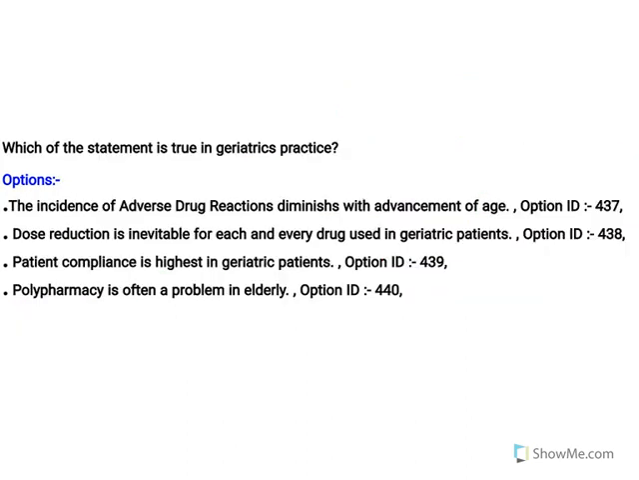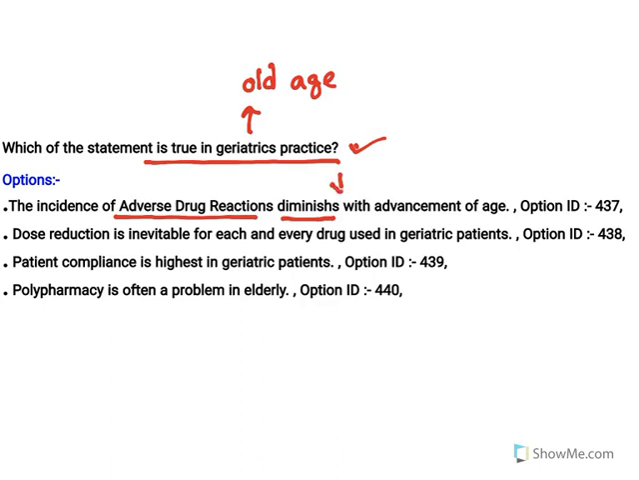Moving to the next one. Now, which statement is true with geriatric practice? Geriatric means old age. So when medicines are given to old age people, the particular practice has to be followed. That is called geriatric practice. Let us understand them. See, the incidence of adverse drug reaction diminishes with advanced age. Diminishes means reduces. No, this is not the case. When age is advanced, during old age, the adverse drug reactions increase.